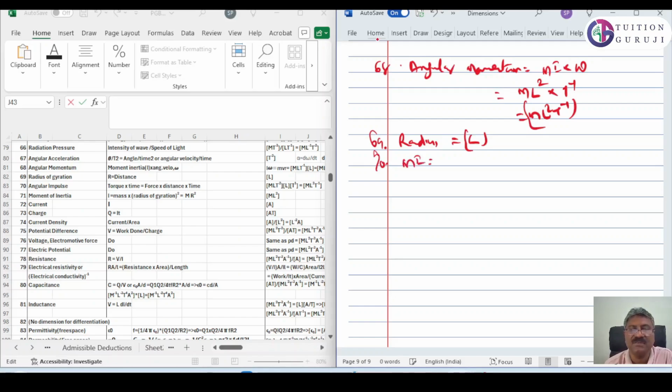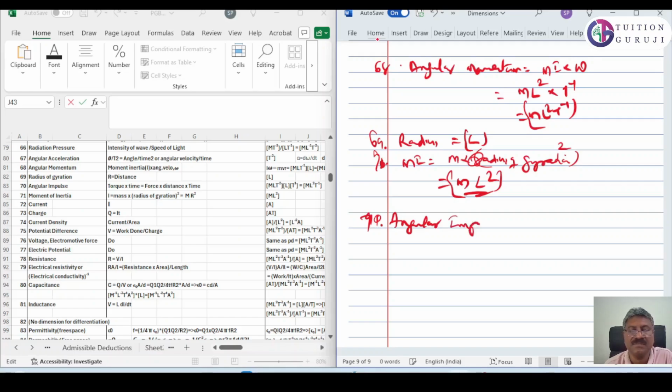So 70. 70 is moment of inertia. Just now we said it is actually mass into radius of gyration, the whole square. So M L square. That is moment of inertia. Sorry, not 91, 71. 71 is moment of inertia. One we left actually, 70. 70 is angular impulse.